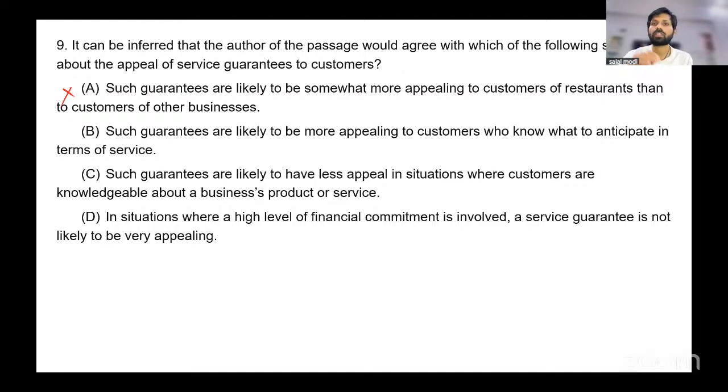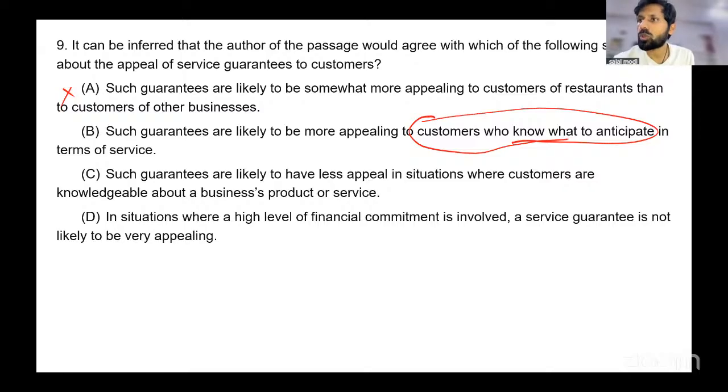So likely to be somewhat more appealing in case of restaurants, that looks like an opposite option. A is out. B, such guarantees are likely to be more appealing to customers who know what to anticipate in terms of service. Again, this is opposite. Where do customers know what to anticipate? This was said in regard to lower priced restaurants. They know what to anticipate. So there the guarantees won't work. It will impact in the other way, right? People will start suspecting your service, right? So B is out. It won't make that restaurant more appealing, but rather it can have an adverse effect.